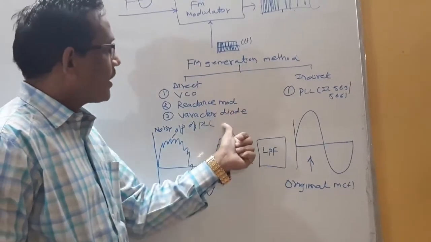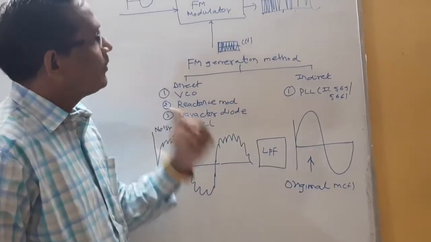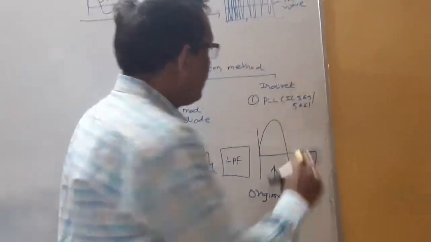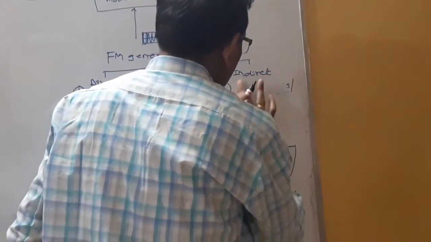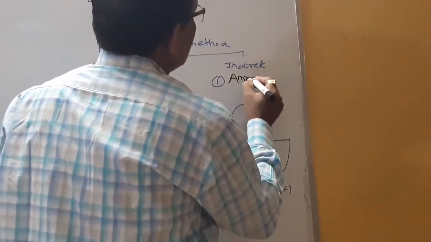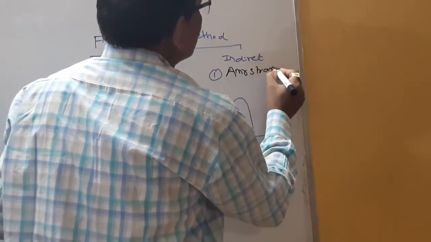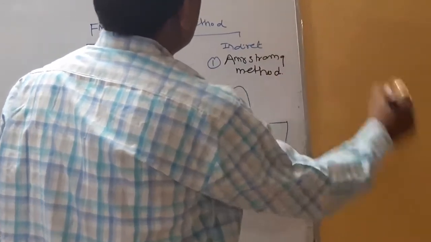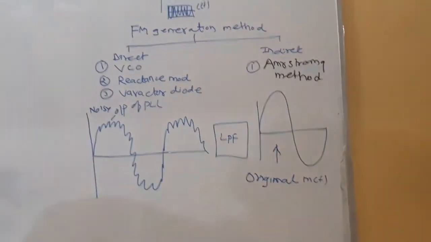All these techniques are examples of the direct method. In the indirect method, there is the Armstrong method of FM generation, which is the indirect method.